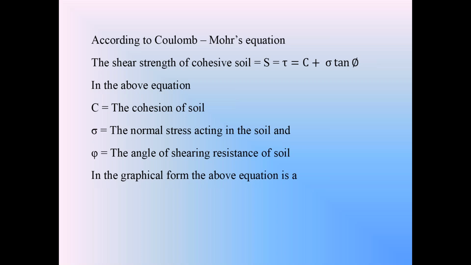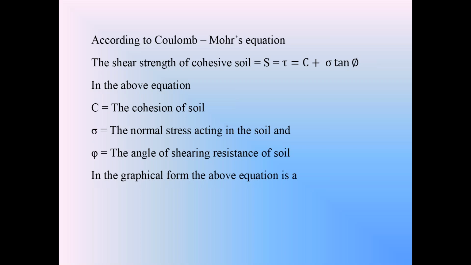In that equation, S or tau is the shear strength of the soil. c is the cohesion in the soil. The attraction between the soil particles is called cohesion. Sigma is the normal stress acting on the soil. Phi is the angle of shearing resistance of the soil. So in cohesive soils, the shear strength of the soil according to the Coulomb-Mohr equation is given by S is equal to c plus sigma tan phi.